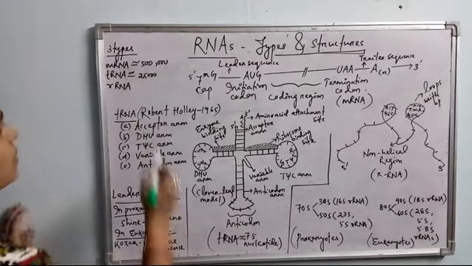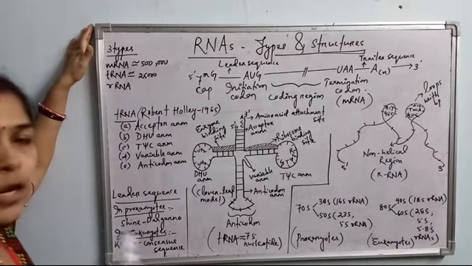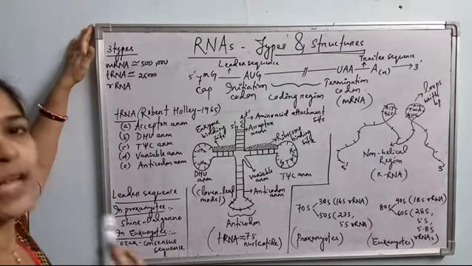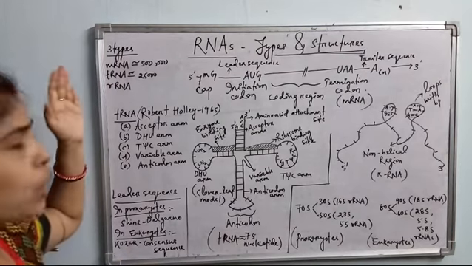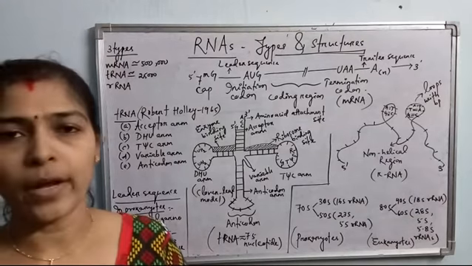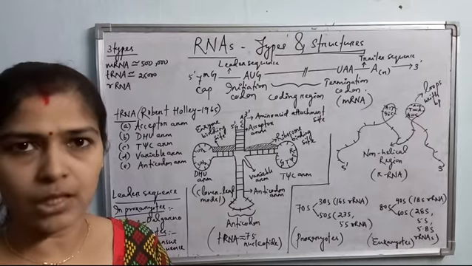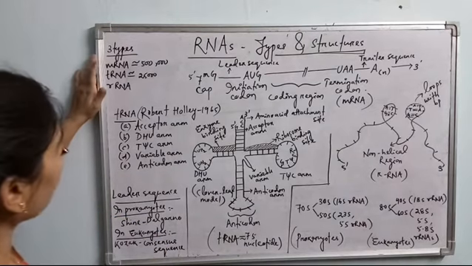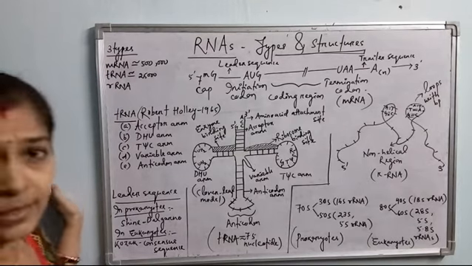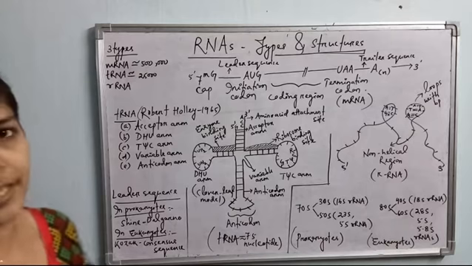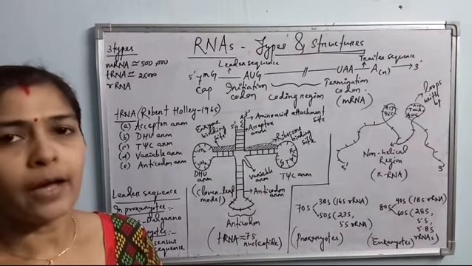mRNA is mostly made up of many ribonucleotides. Already in the previous classes I have told you that ribonucleotides are the monomeric units of the RNA molecule. Ribonucleotides means adenine, guanine, cytosine and uracil. Thymine is not present in RNA molecules. Its molecular weight is about 5000 Dalton and its sedimentation coefficient is 85. About 10 to 15% of cellular RNAs are mRNAs.